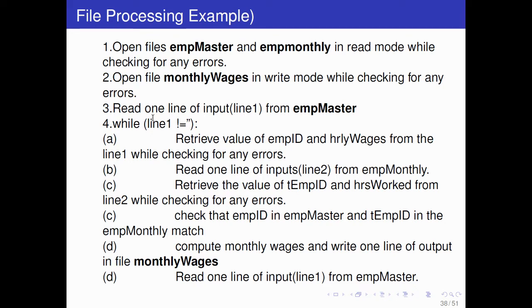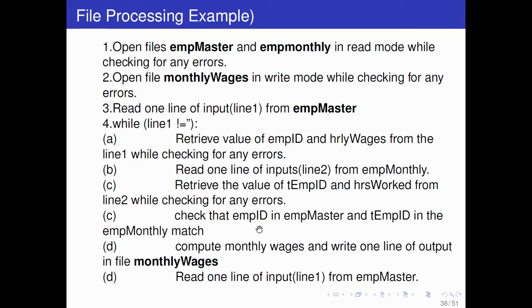Each time you will read one line from this file and one line from this file, and you will just multiply number of hours into hourly wages. The same thing is written here. While line 1 is not an empty string, retrieve the values of employee ID and hourly wages from line 1, while checking for any errors. Read one line of input from employee monthly. So the first line you read from here, the first line you read from here. Retrieve the values of employee ID and hours worked from line 2, while checking for any errors.